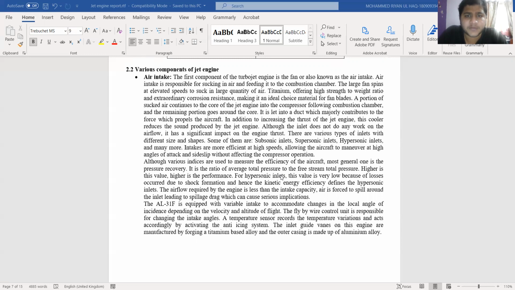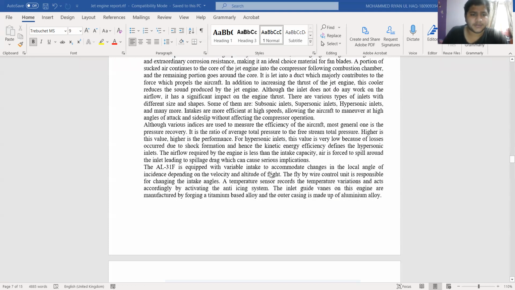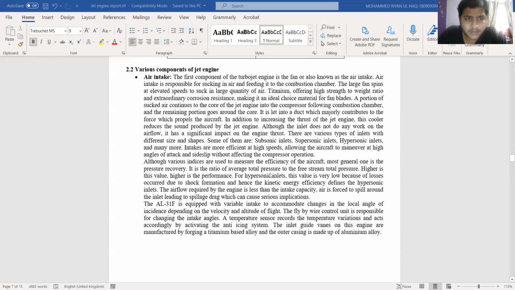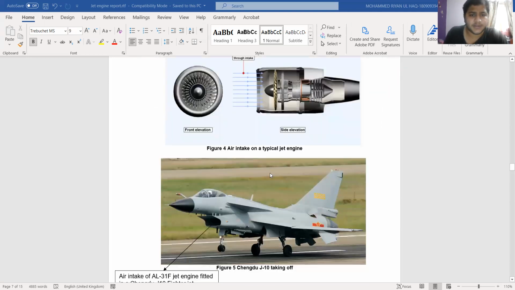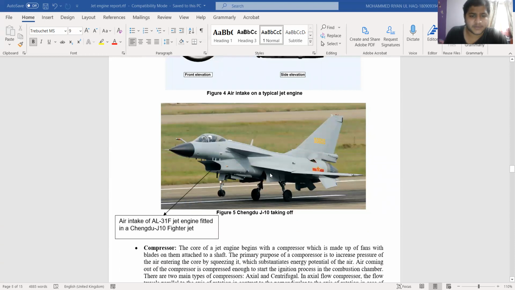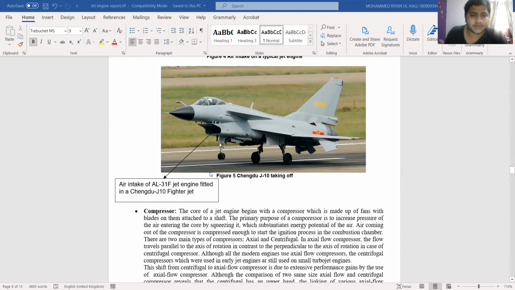So basically, you need materials which offer a high strength-to-weight ratio and extraordinary corrosion resistance. So titanium is the ideal choice for manufacturers. After I explained how the air intake works, figure 5 shows the Chengdu J10 aircraft taking off, and there's the air intake here.